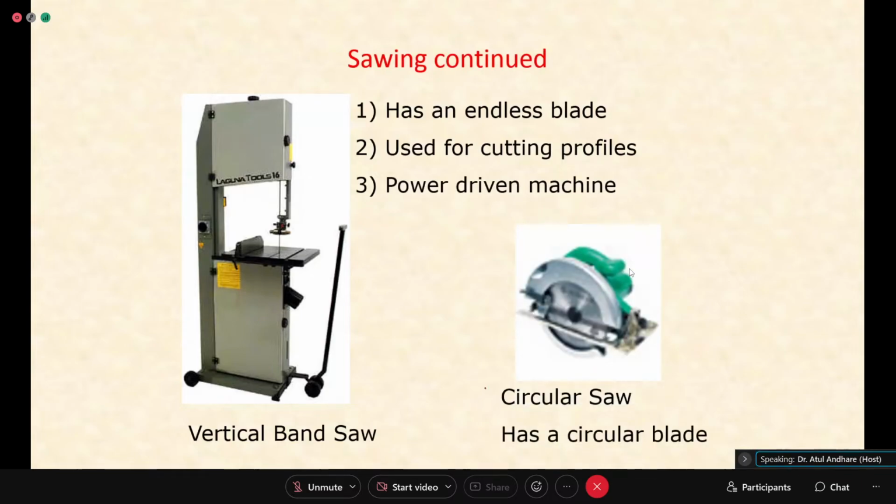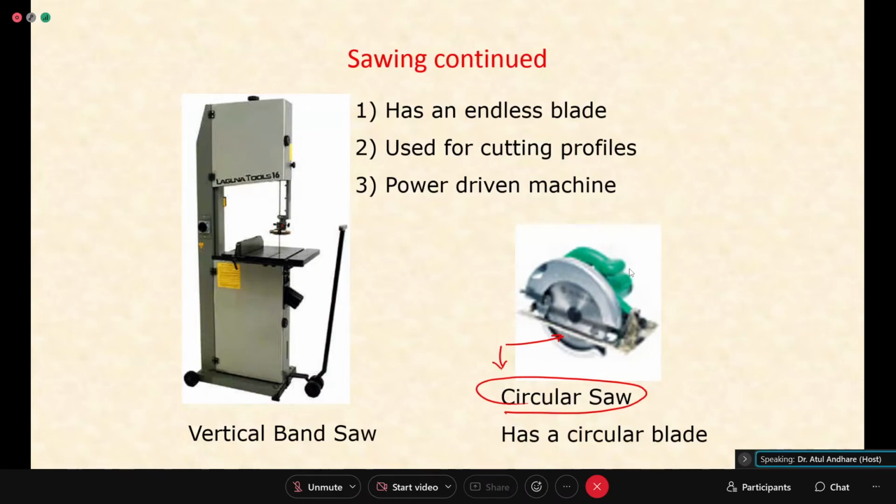And then you will see circular saws, because the blade is circular. You may have seen on TV or in some documentaries people cutting wood in the forest. They carry circular saws, and to cut the tree the circular saw blade is moved across the trunk.